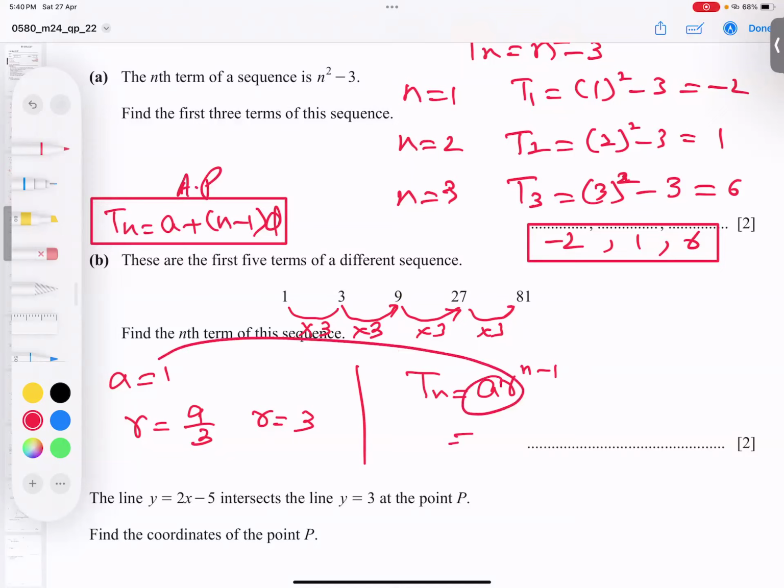Now, what is A? The first term is 1 and the common ratio is 3. I will plug in the numbers only and get the answer. So 3 to the power n minus 1, and 1 multiplied with any value remains 1. So this is my answer finally.